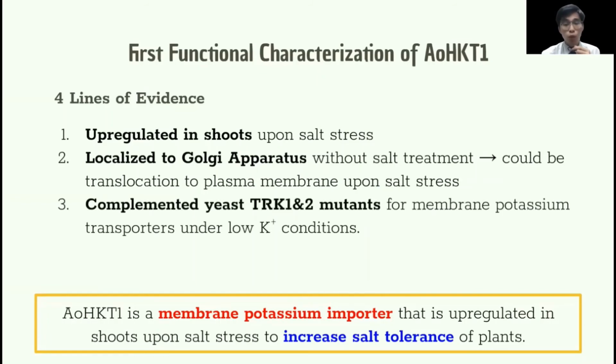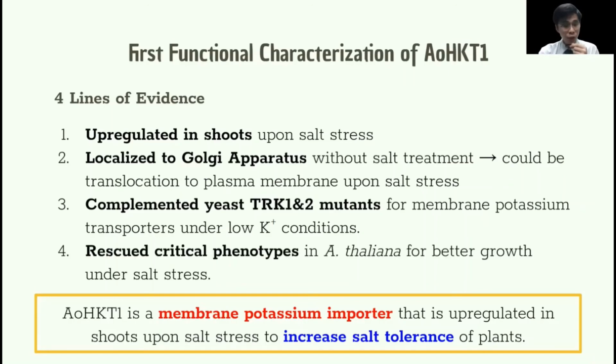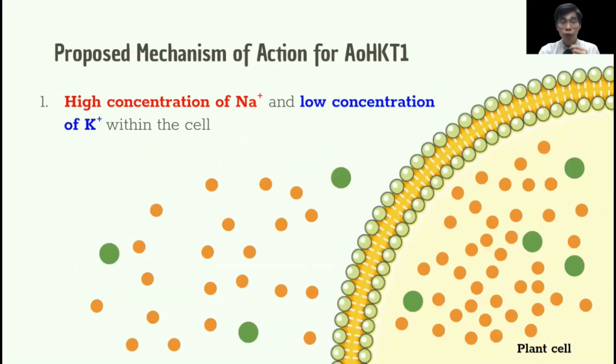Thirdly, in the yeast mutant, which is lacking membrane potassium transporter, the introduction of this protein is able to rescue the inhibited growth. This is the most direct evidence that points towards our conclusion, that is, the mangrove protein is actually a membrane potassium uptake transporter. Lastly, we have seen that the expression of this protein in Arabidopsis is able to improve its salt tolerance, as indicated by the improved germination rate, root length, and leaf surface area. Next, I'll move on to introduce the proposed mechanism of action for AOHKT1.